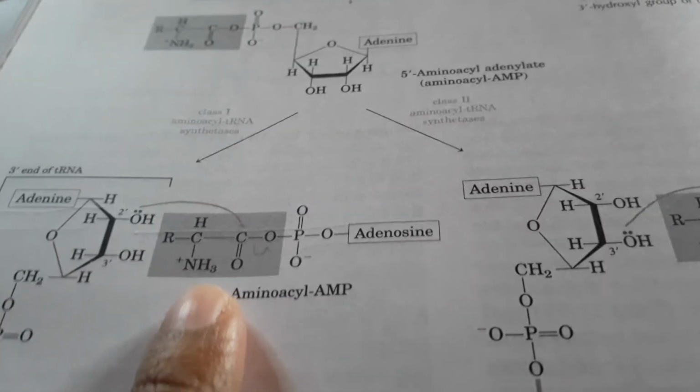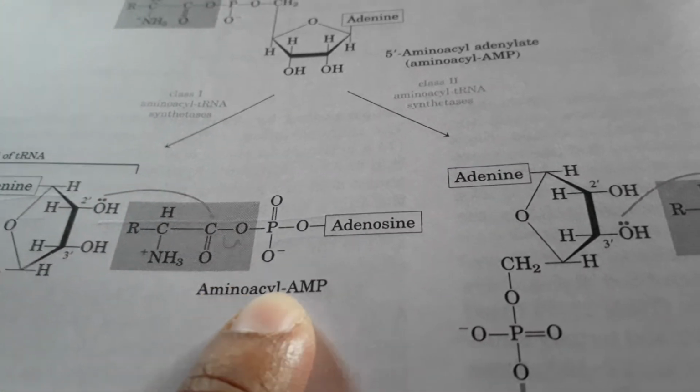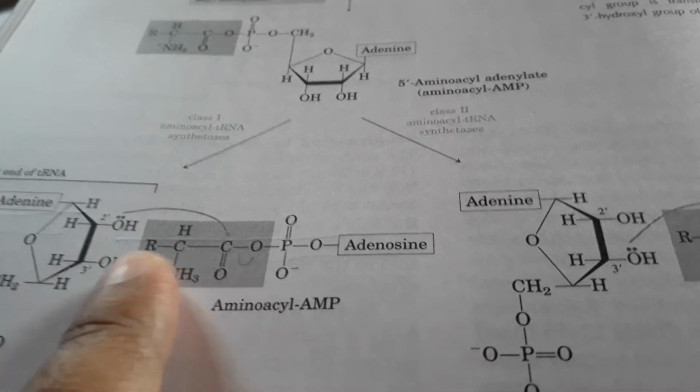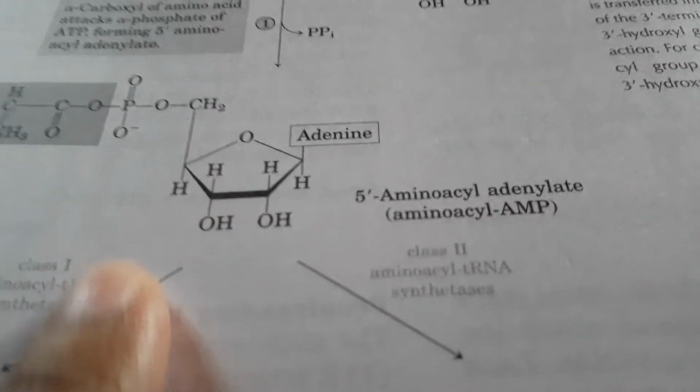They create the nucleophilic attack toward the amino acyl AMP complex, form a bond with each other, and ultimately generate the amino acyl tRNA in case of class 1.